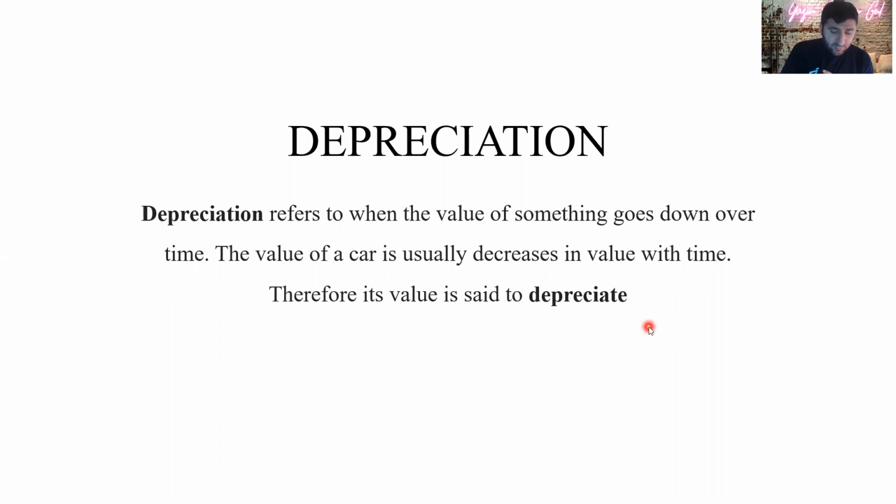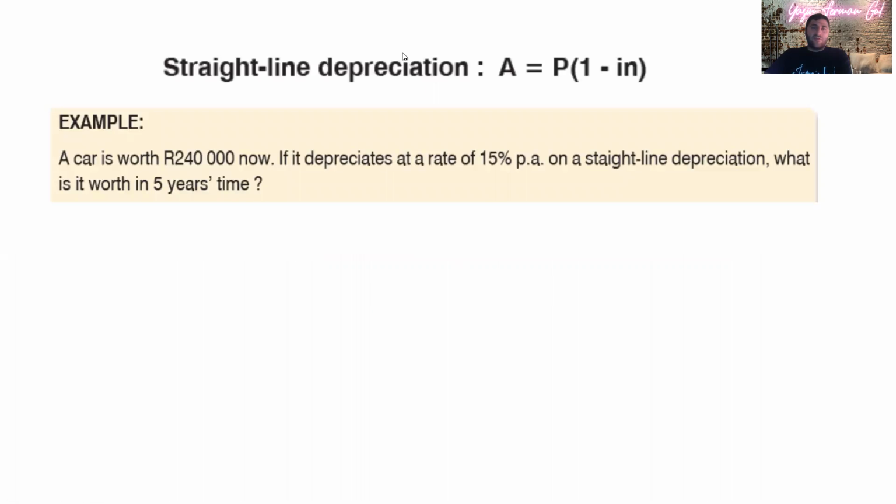There are two types of depreciation. I will be speaking about them with examples. The first type of depreciation that we will be speaking about is straight line depreciation. I'm just going to give you an example.